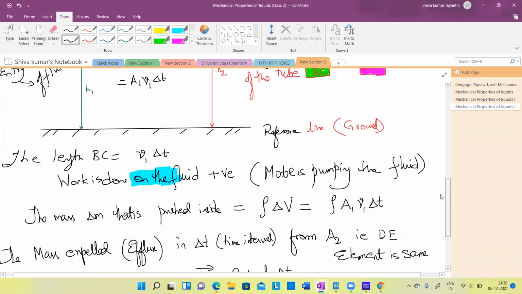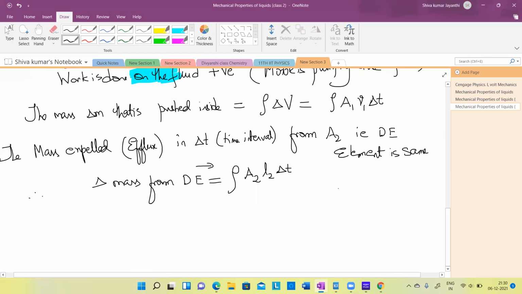All are different. Velocity, whatever. L2 means, if I write L2, I'll write it in velocities only. Velocity V2. This is rho into this volume, right? Understood?